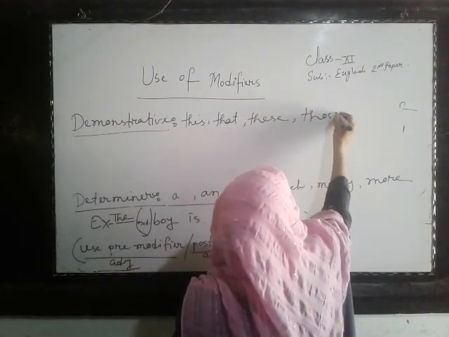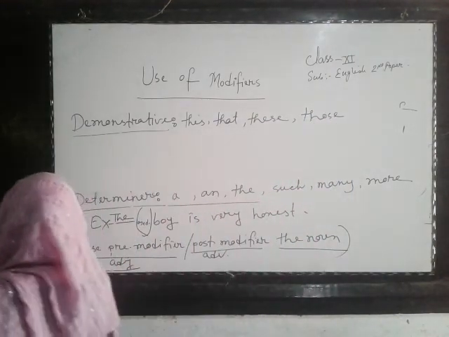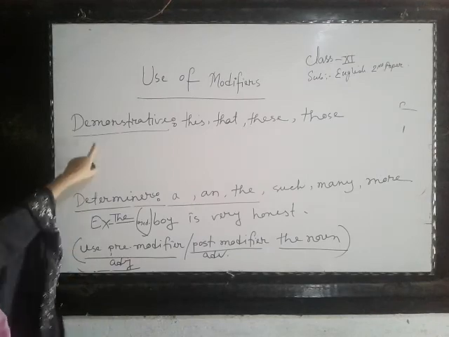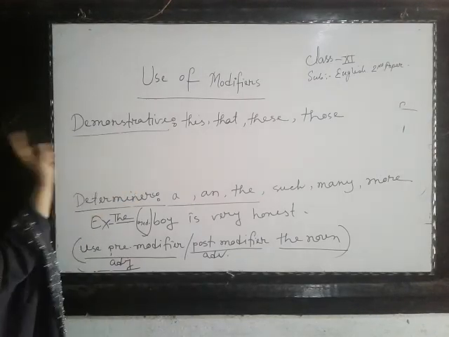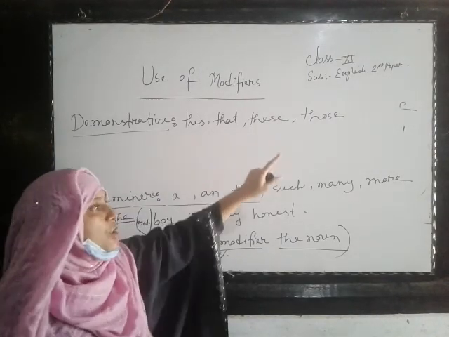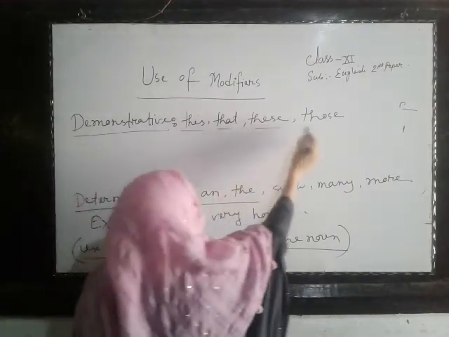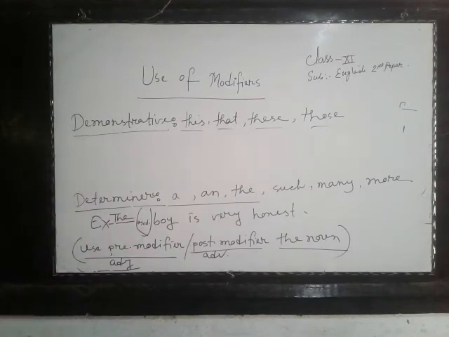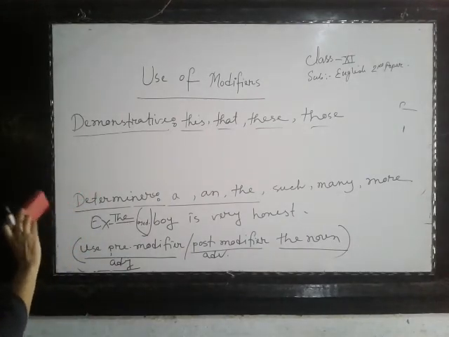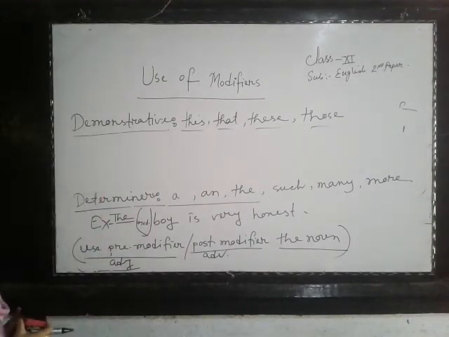These words are demonstrative pronouns. So when you get written in the bracket use demonstrative, you have to use this, that, these, those according to the subject. This and that are singular, these and those are plural. So you have to use any one of these demonstratives according to the subject.